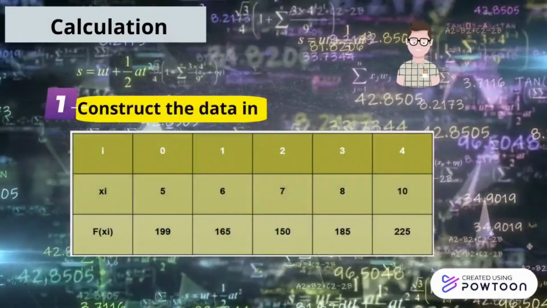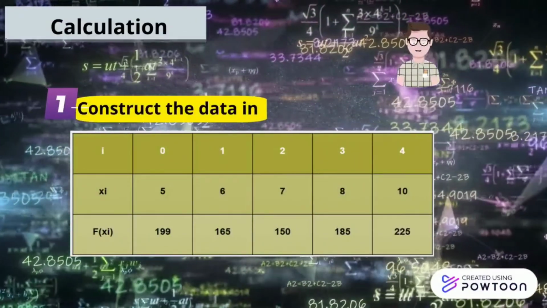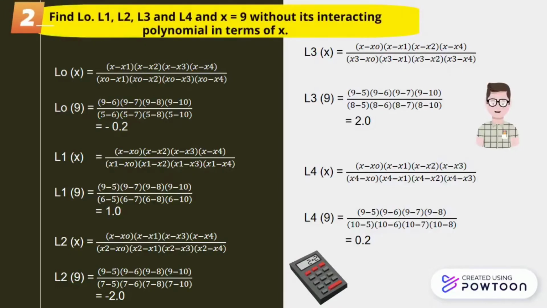Calculation for step 1 is to construct the data just like in the table below. Step 2, find L0, L1, L2, L3 and L4 at x equal to 9, with the interpolating polynomial in terms of x. There are formulas to get the answers for L0, L1, L2, L3 and L4.